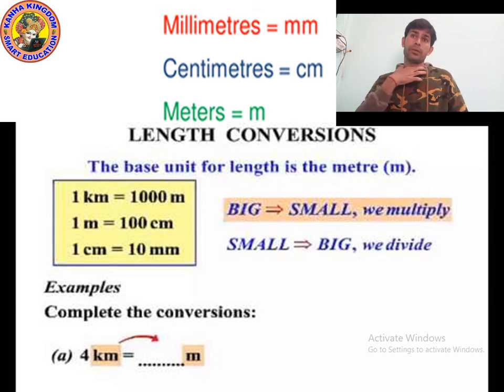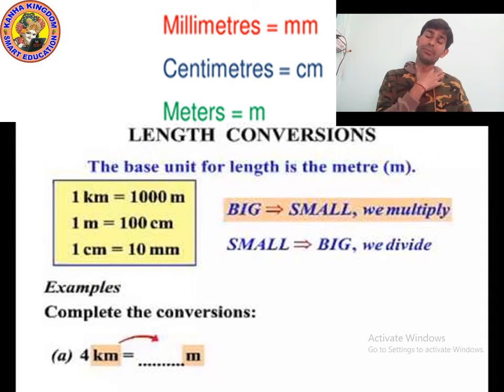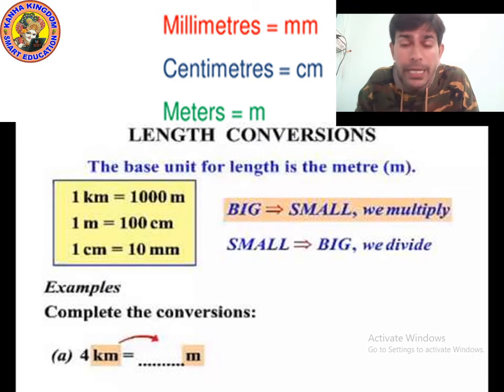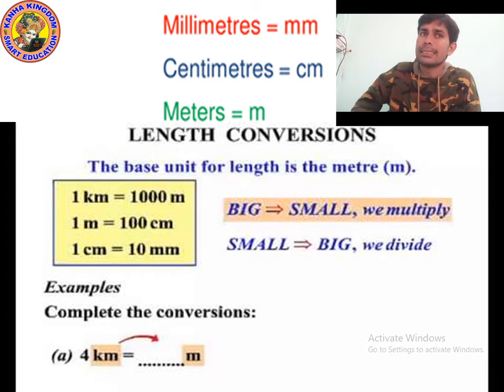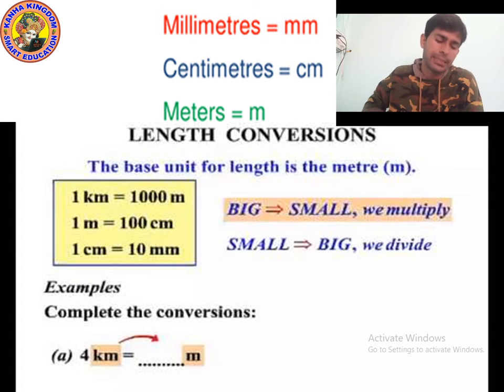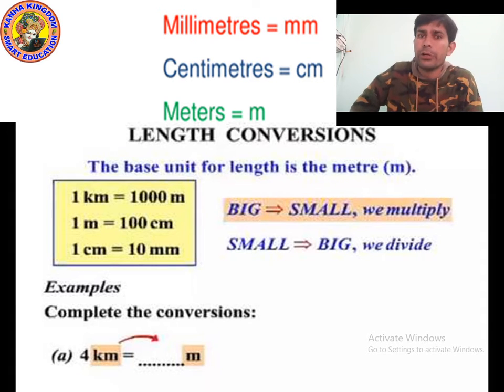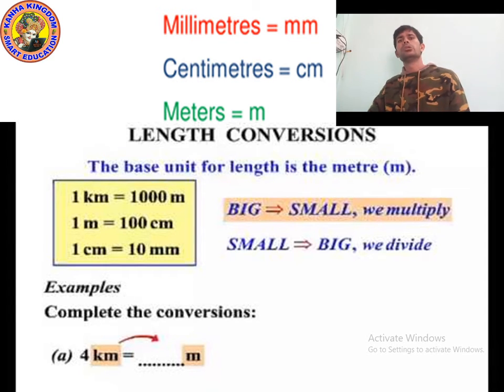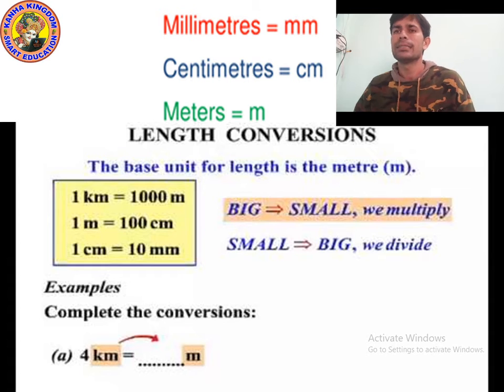Meter is the basic unit, and centimeter and millimeter are smaller units. Then what is kilometer? Kilometer is a bigger unit. Remember, kids, millimeter and centimeter are smaller units, kilometer is a bigger unit. So the base unit for length is the meter.